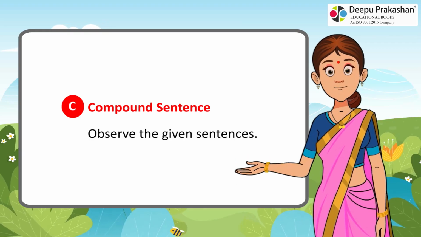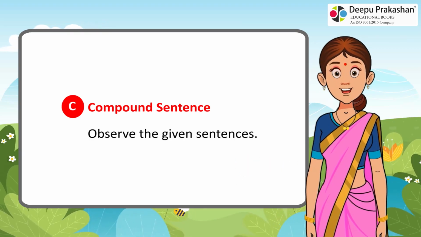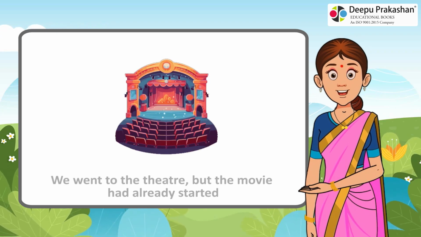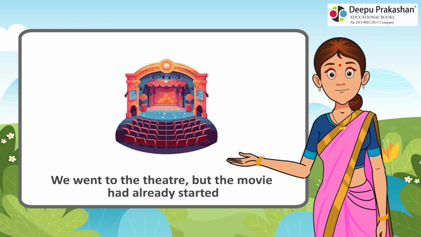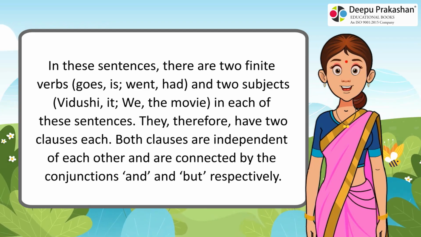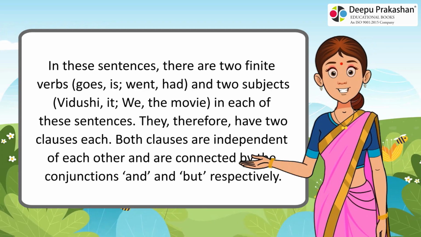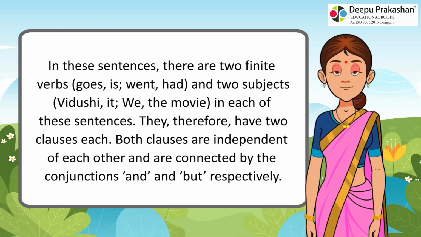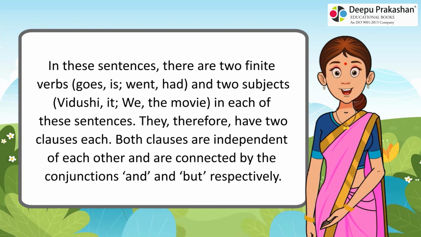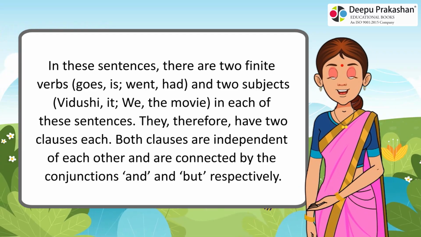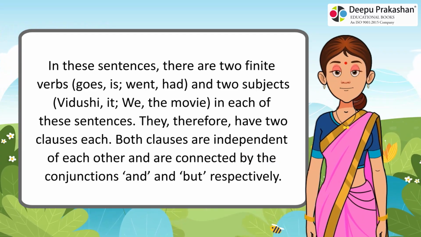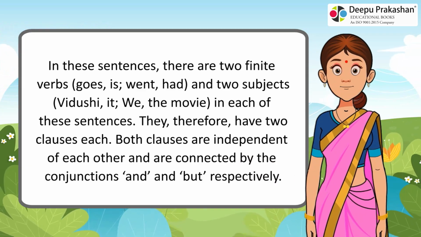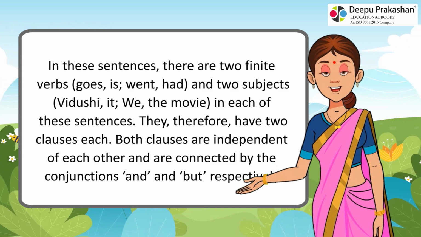C. Compound sentence. Observe the given sentences. Vidushi goes to school in a bus and it is big. We went to the theatre, but the movie had already started. In these sentences, there are 2 finite verbs, goes, is, went, had, and 2 subjects: Vidushi, it, we, the movie, in each of these sentences. They, therefore, have 2 clauses each. Both clauses are independent of each other and are connected by the conjunctions and, but, respectively.